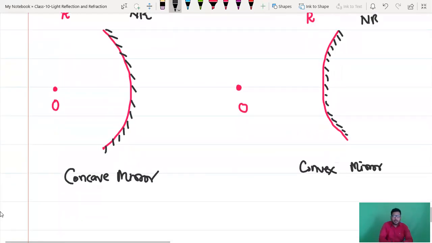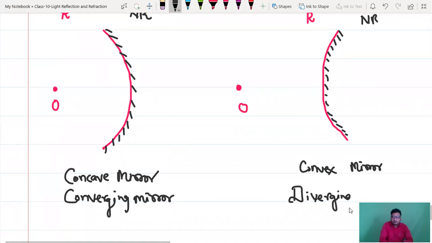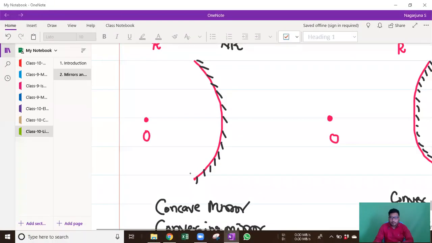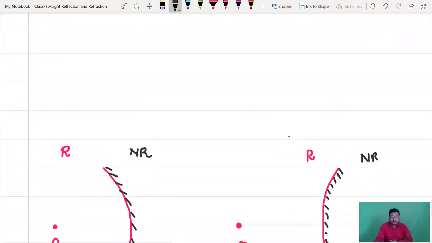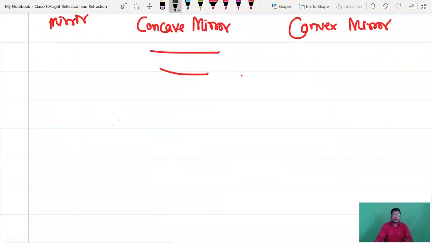And the concave mirror is known as a converging mirror. The convex mirror is known as a diverging mirror. What is the difference between converging and diverging? We'll see. So we have a term called spherical mirror. What is a spherical mirror?